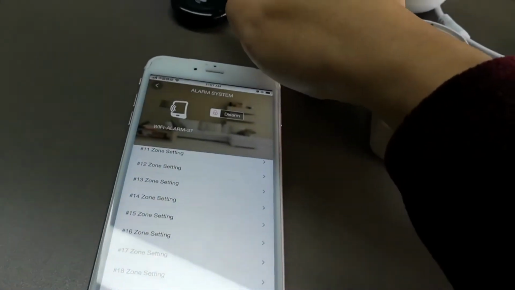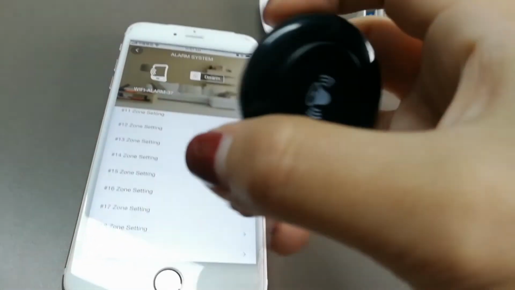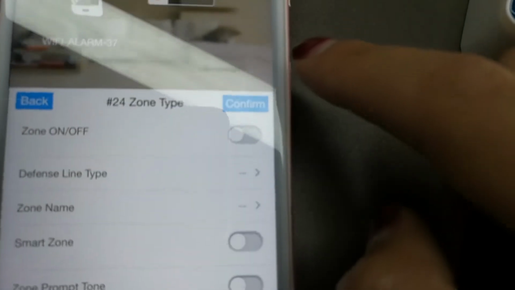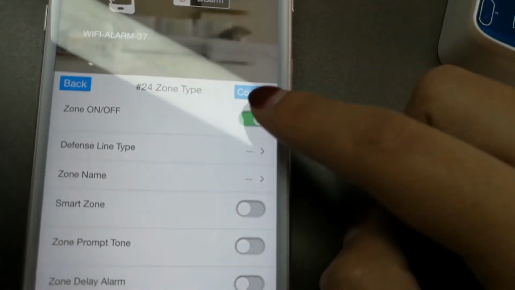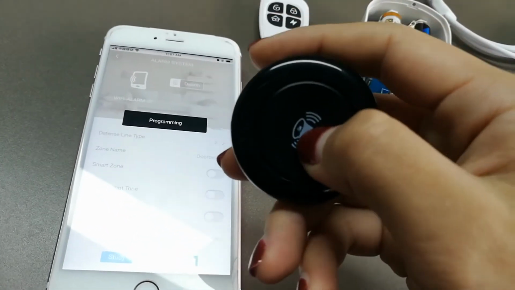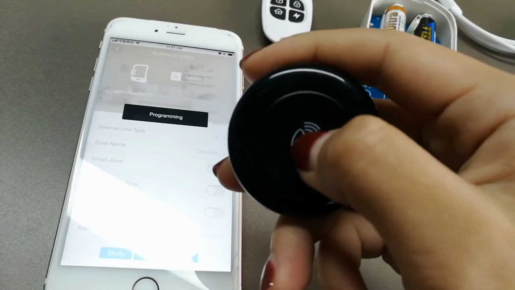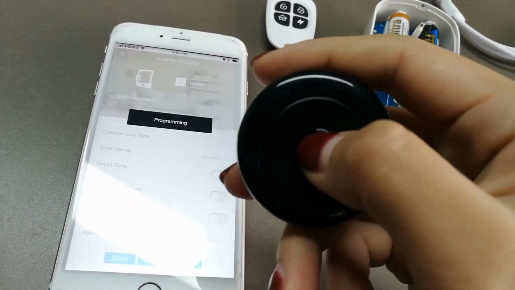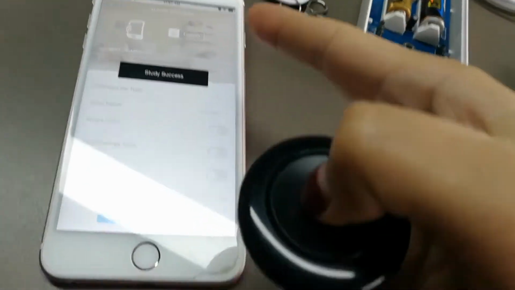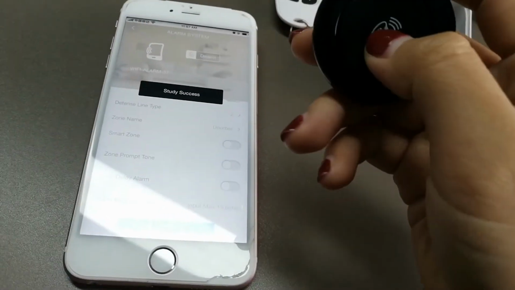Now for the doorbell. Doorbell is zone 24. Okay, press. Switch on. Okay, study. Okay, press 2 times. Okay, success.